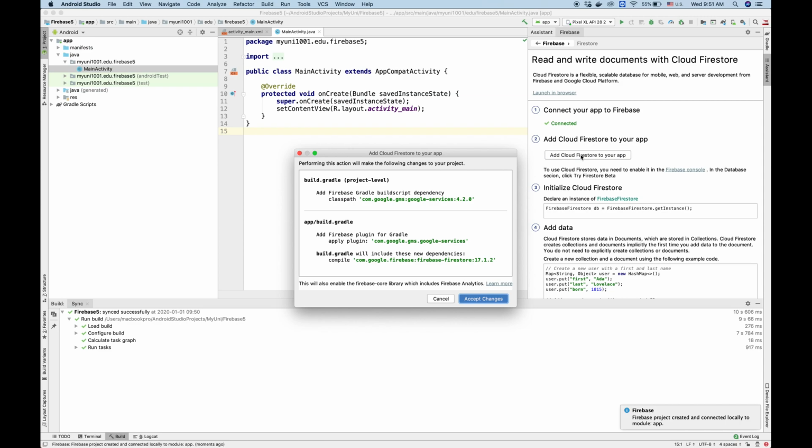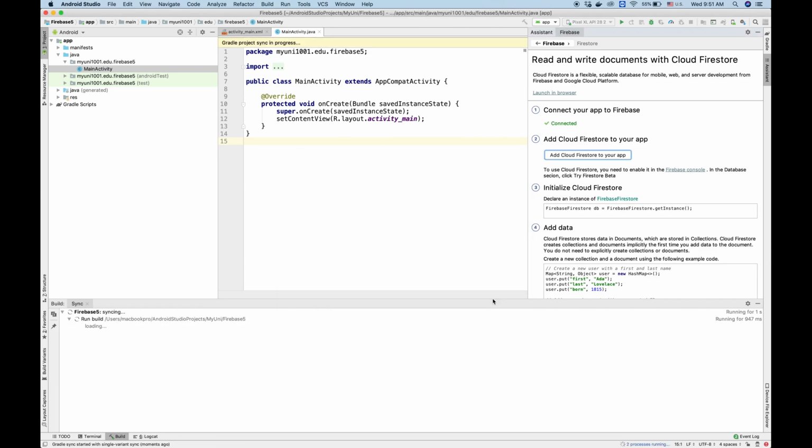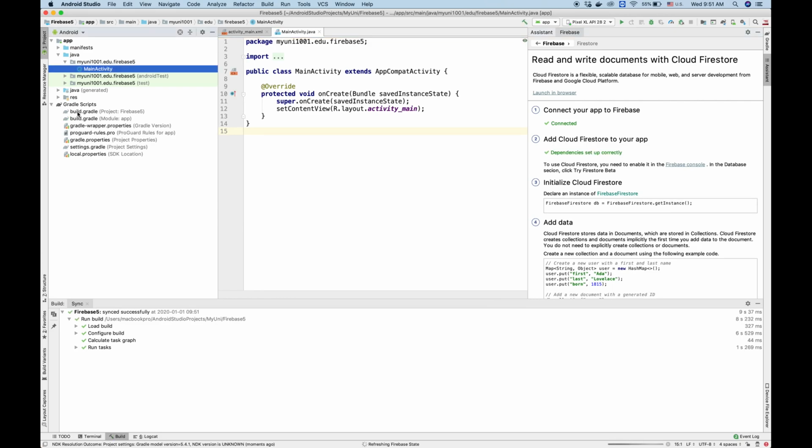Add Cloud Firestore to our app. Actually, it will change the build.gradle at the project level and at the app level. It will just add the dependency on Google Services and also add the Firebase Firestore dependency. We just click accept change to move forward. So once we change our build.gradle, the build will restart to synchronize with the change that we just made.